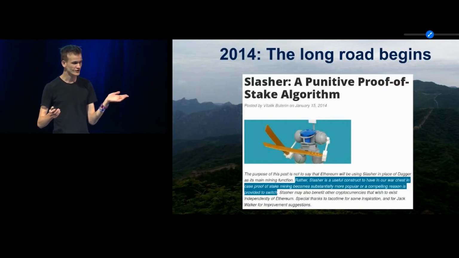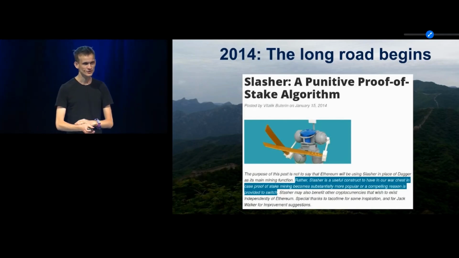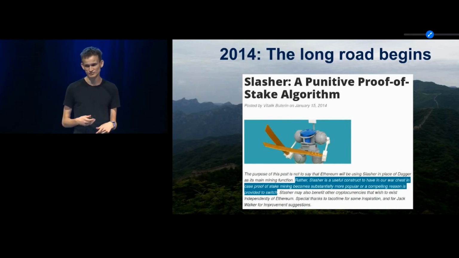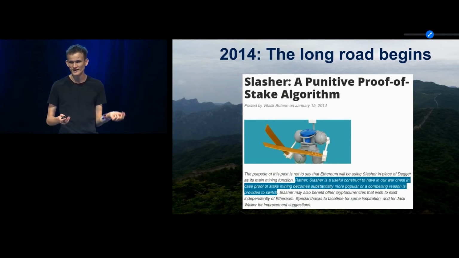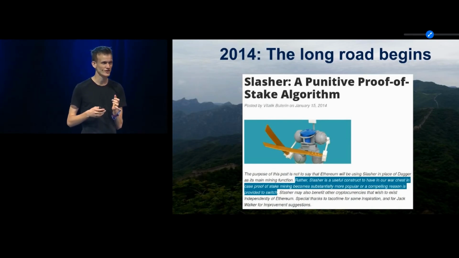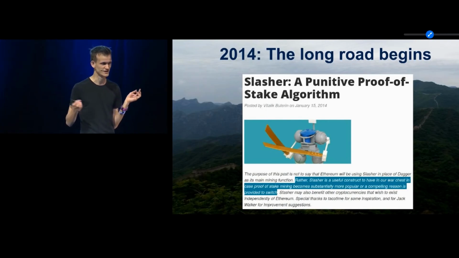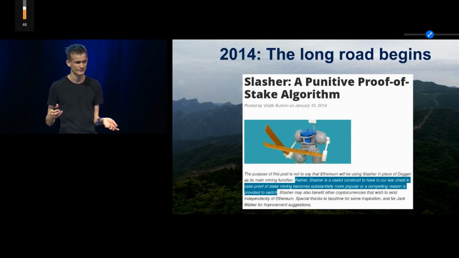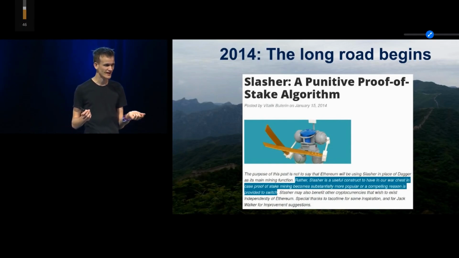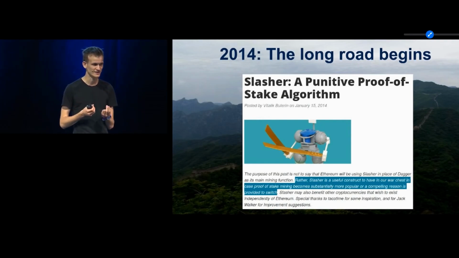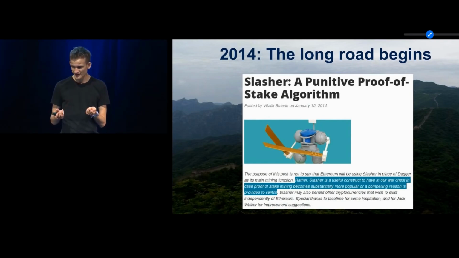Now, how did we get here? The road to proof of stake actually started way back in 2014 with this blog post that I published in January describing an algorithm called Slasher, which introduced the most basic concept in a lot of proof of stake algorithms: if you get caught doing something wrong, this can be proven and you can be penalized for it, and this can be used to increase security.